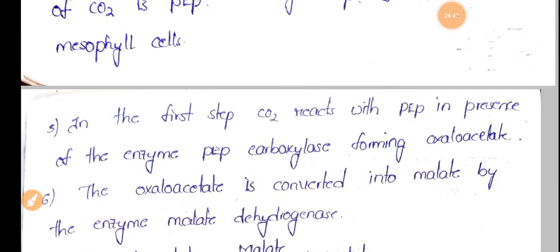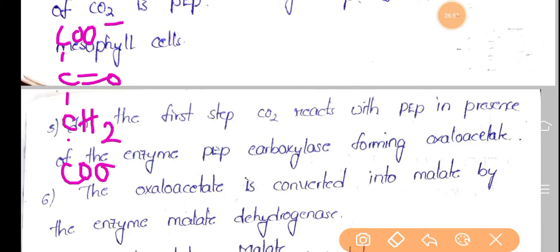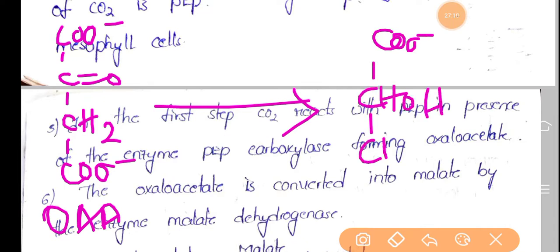Next, this oxaloacetate is converted into malate. Oxaloacetate, that is COO minus C double bond O CH2 COO minus, which is OAA, is converted into malate, that is COO minus CHOH CH2 COO minus.